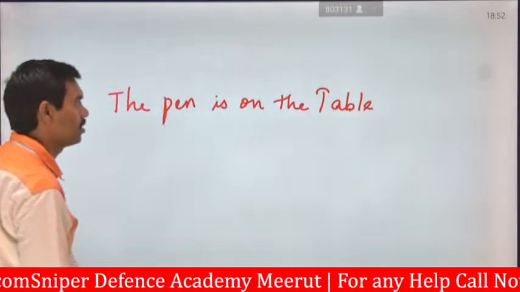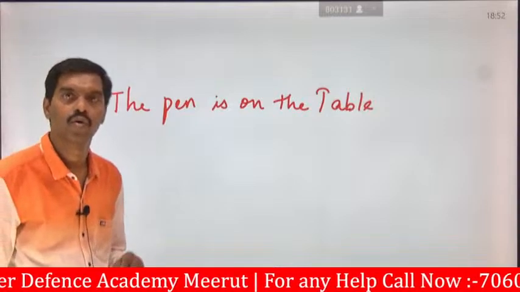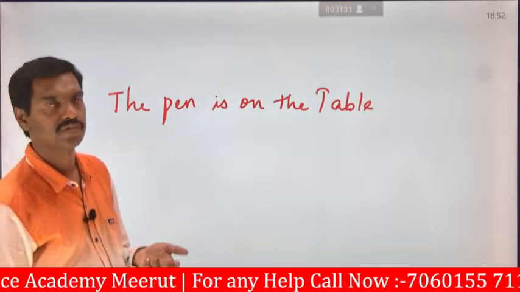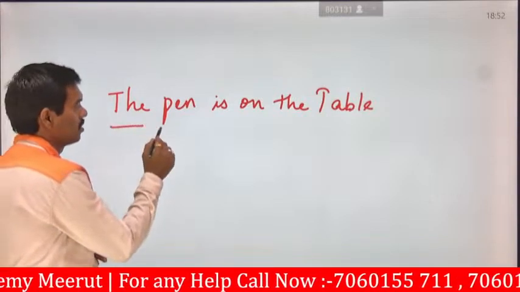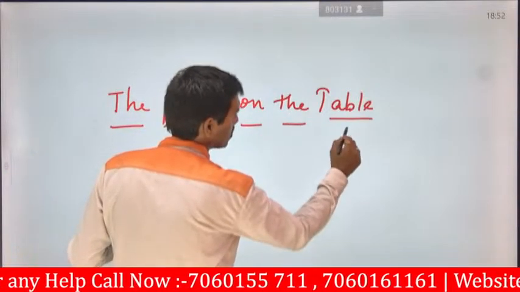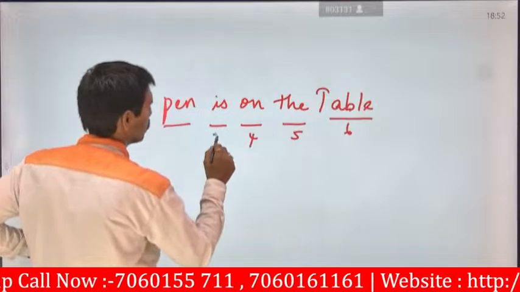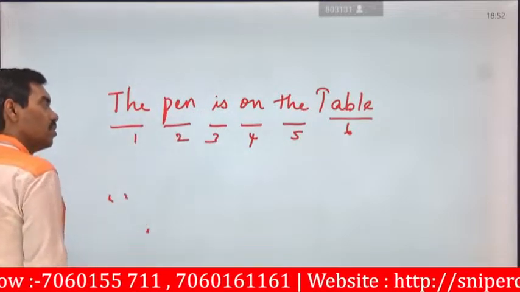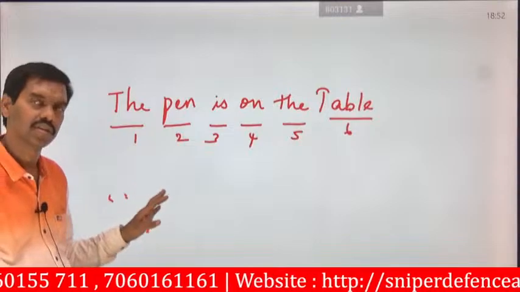So here how many words are available? First you should know how to identify the words. This is one word, this is the second word, third, fourth, fifth, and this is the sixth word. So there are totally 6 words available.